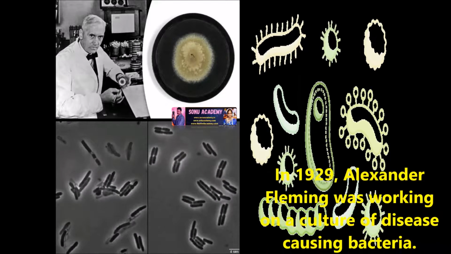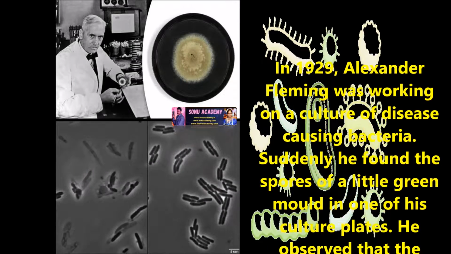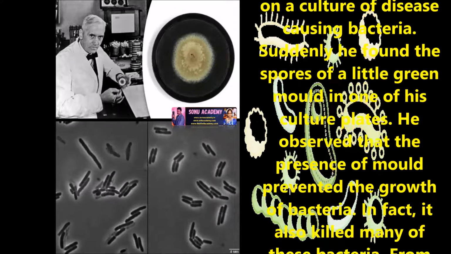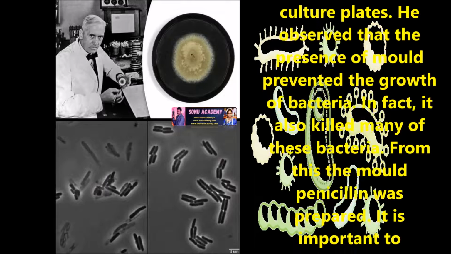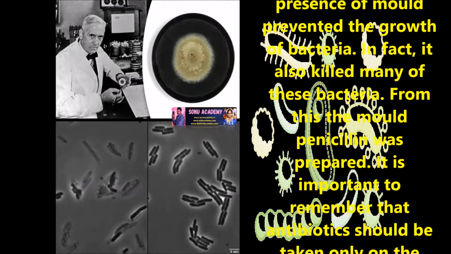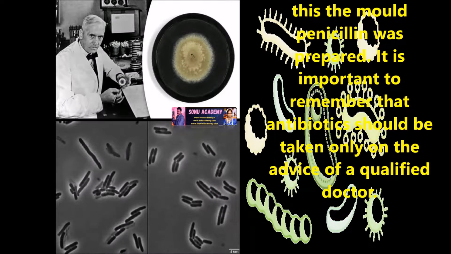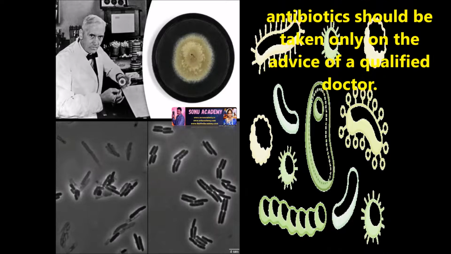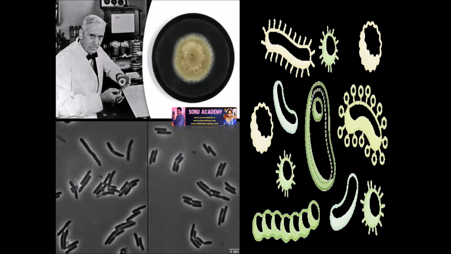Children, in 1929, Alexander Fleming was working on a culture of disease-causing bacteria. Suddenly, he found the spores of a little green mold in one of his culture plates. He observed that the presence of mold prevents the growth of bacteria. In fact, it also killed many of these bacteria. From this mold, penicillin was prepared. It is important to remember that antibiotics should be taken only on the advice of a qualified doctor.